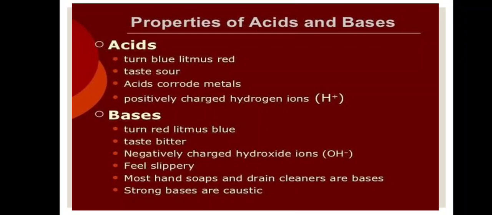First of all, acids we have learned according to the 15th and the 16th century. Acids have the sour taste and the bases have the bitter taste. So let's now learn the properties of acids and bases. Acids turn the blue litmus to red. What is a litmus? We know that there is a paper in the laboratory, litmus paper. When you dip in the liquid solution of acid, both the litmus paper, there are two kinds of litmus paper. One is red litmus paper and the second is blue litmus paper. If you dip the blue litmus paper and it turns to red, then it means the solution is acidic.